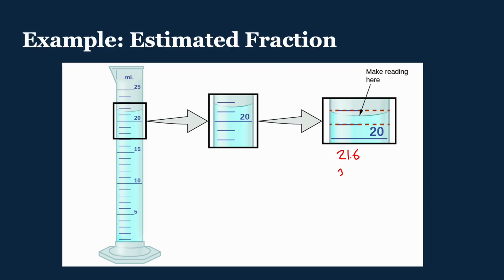You could even make an argument that that's 21.7, but you definitely wouldn't write 21 or 22. You would definitely estimate in between these two. This is more than half. Is it 0.6 or 0.7? I don't know. This is an estimate, but you always include the estimate when you record the numbers.